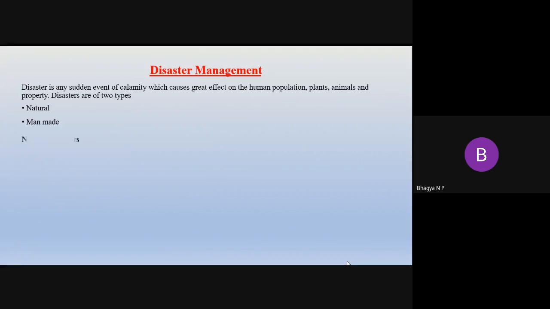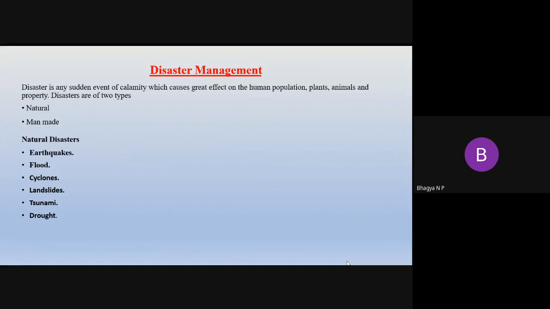What are the natural disasters? Earthquake is a natural disaster. Flood is natural. Cyclones, landslides, tsunami, drought. Then the question arises, which are man-made? Man-made means deforestation, global warming. So these are the man-made disasters. Acid rain. So these are the man-made disasters.